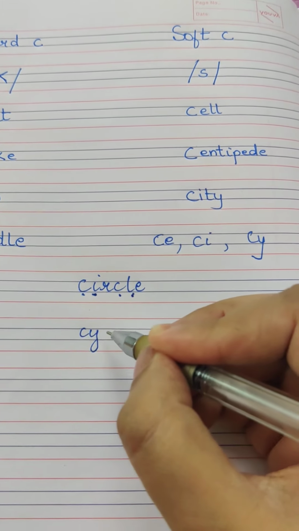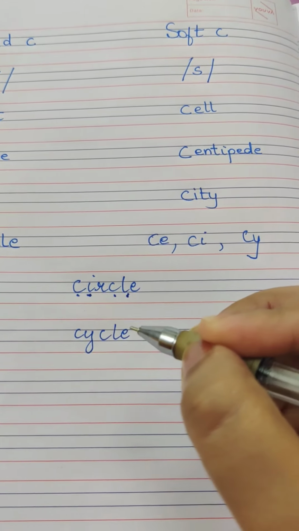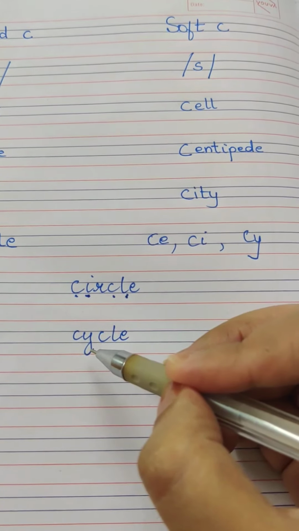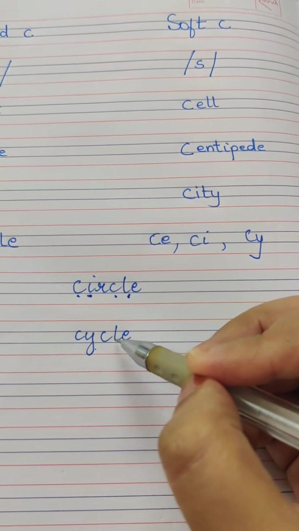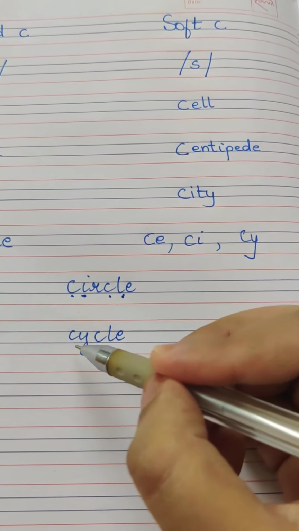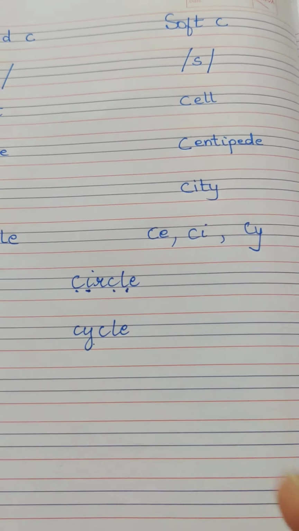Another example: cycle. Here the first C is followed by Y, so the sound is the soft sound. And here it is followed by L, so it is the hard sound, the K sound: cycle.